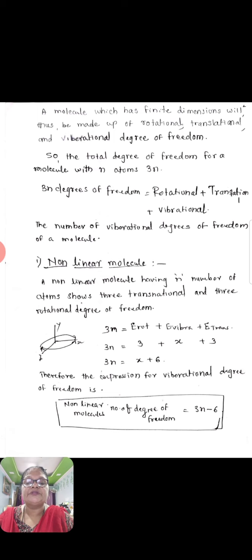So vibrational plus 6 is equal to 3n. Therefore the expression for vibrational degrees of freedom for non-linear molecules is 3n minus 6.